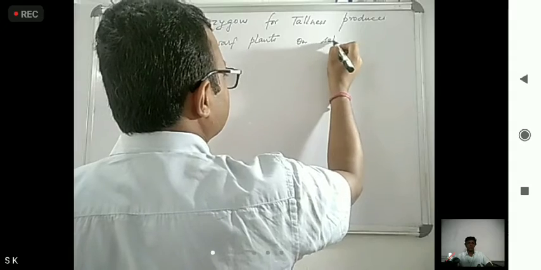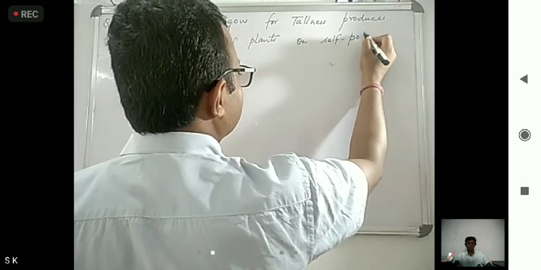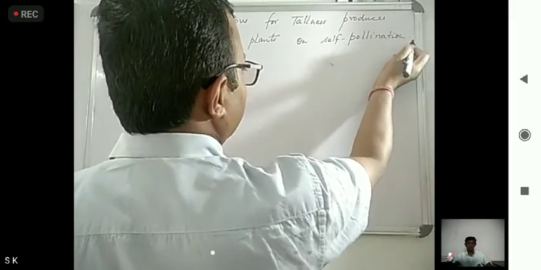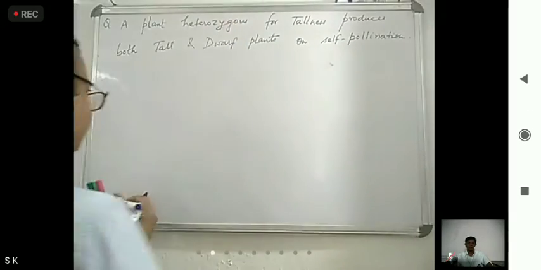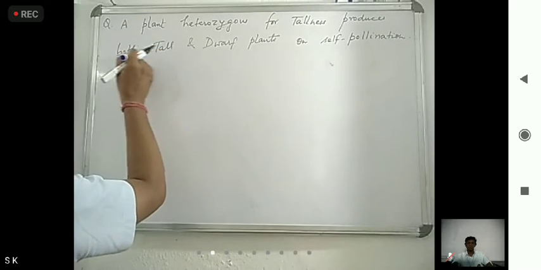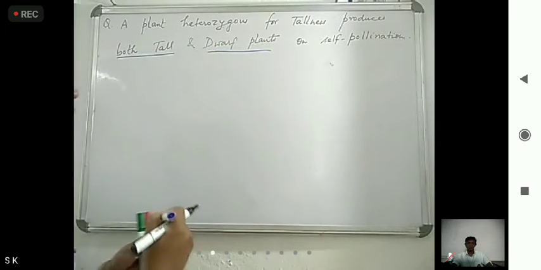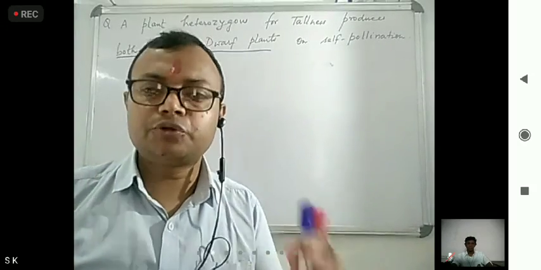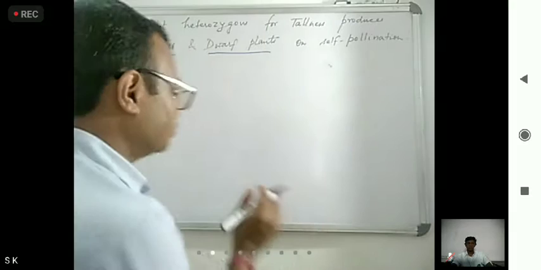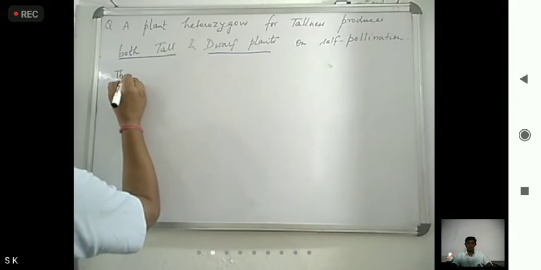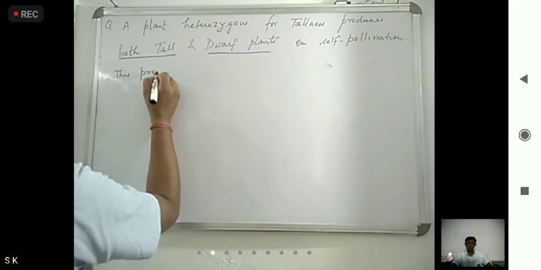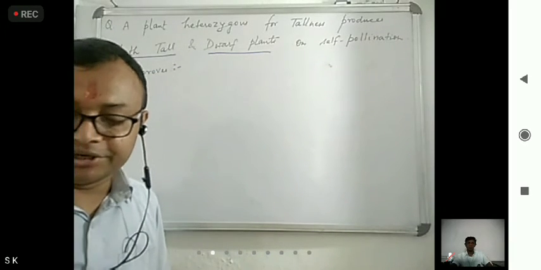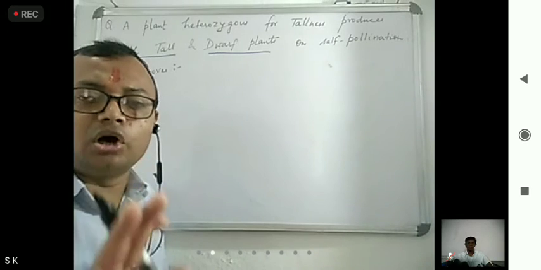Okay, here you have to give attention. It produces both tall and dwarf plants on self pollination. This proves, now, here the number one statement is, proves the principle of dominance.